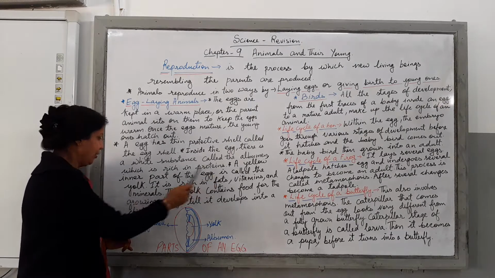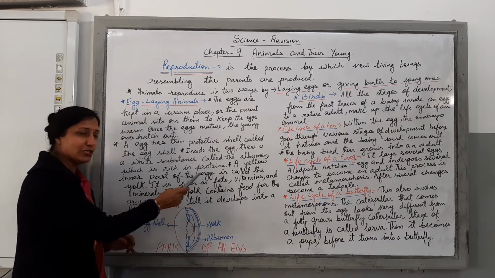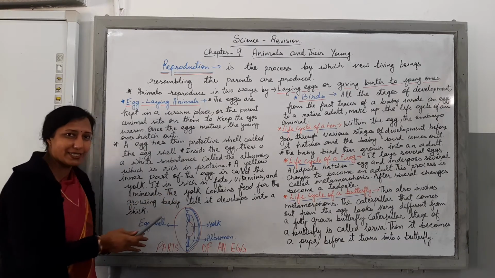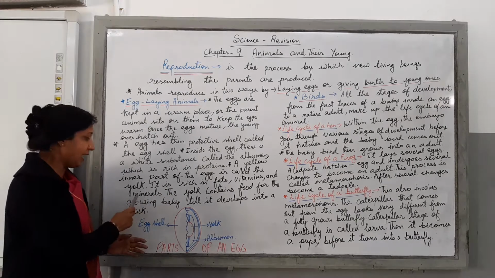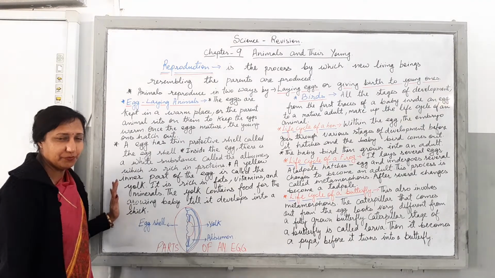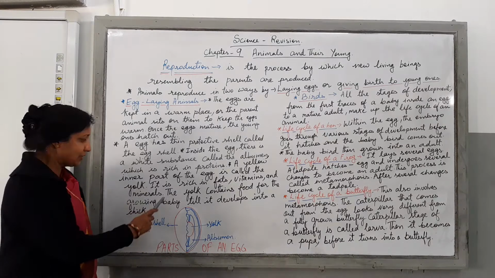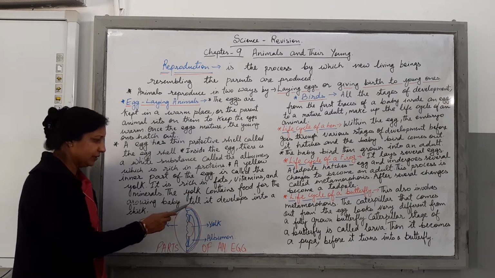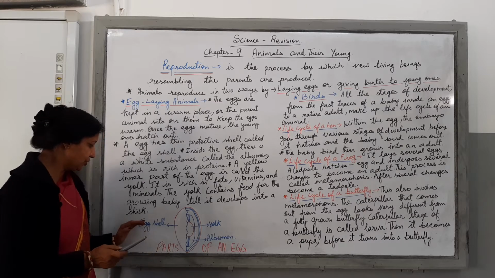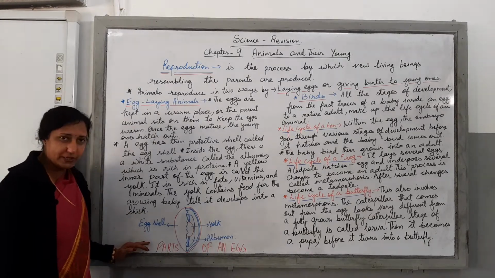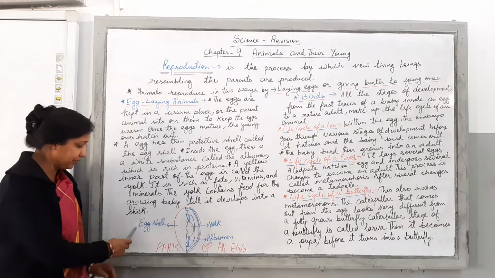And children, the yellow inner part of the egg is called the yolk, and it is rich in fats, vitamins and minerals. This is what it carries in it. And children, the yolk contains food for the growing baby till it develops into a chick.